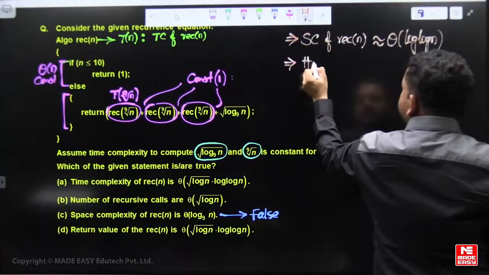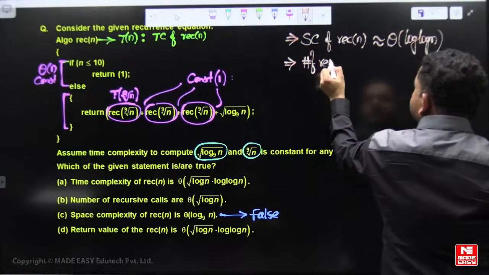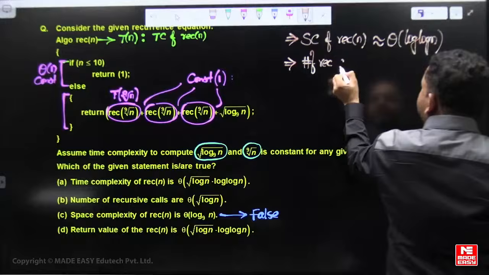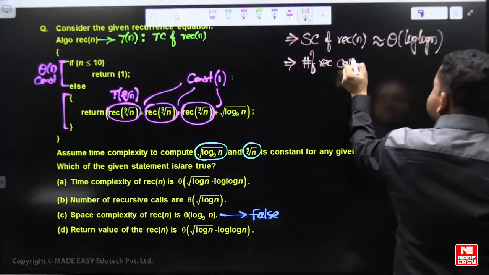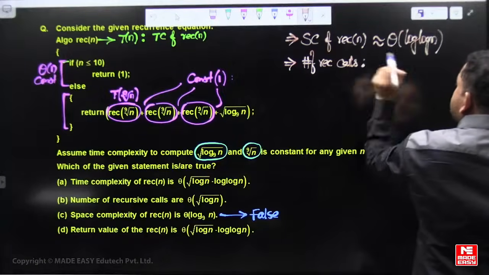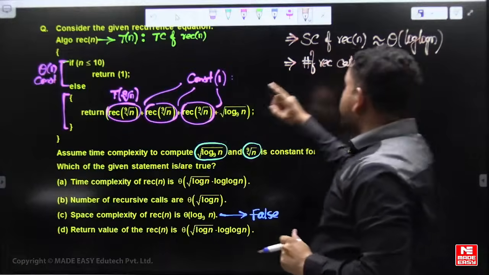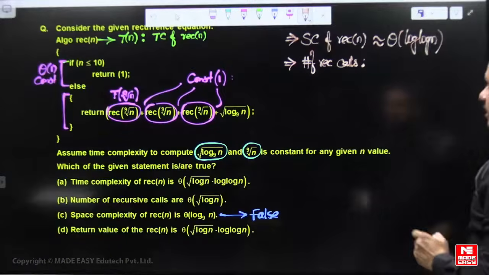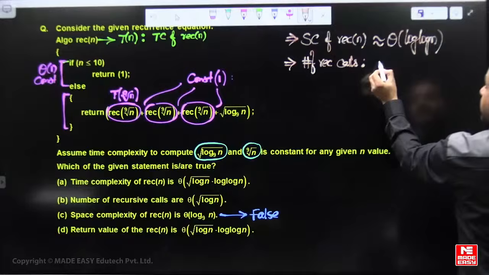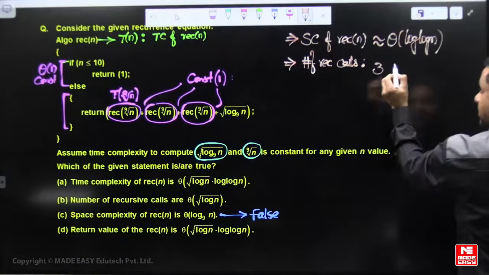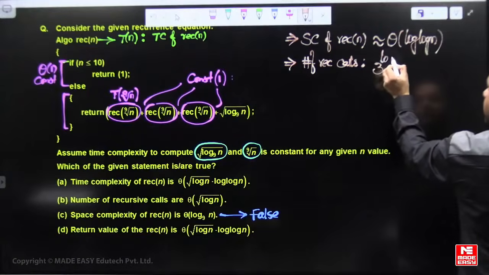If you calculate the number of recursive calls, it is a complete ternary tree, 3 subrecursions, of depth log log n. So it is 3 power of depth.